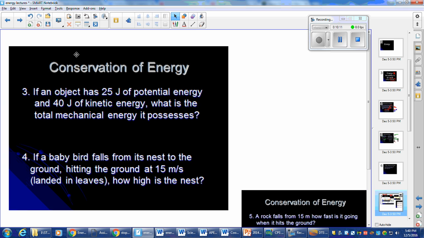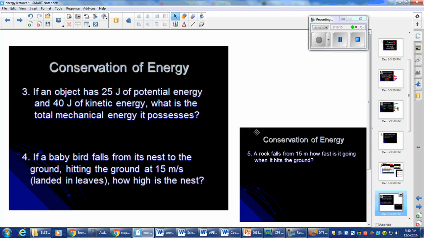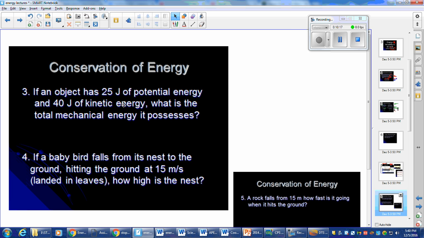All right, let's try this problem out real quick. An object has 25 joules, so I go through and underline joules is energy, of potential energy. So that's gravitational potential energy. And 40 joules of kinetic energy. So this is kinetic energy. What is the total mechanical energy it possesses?